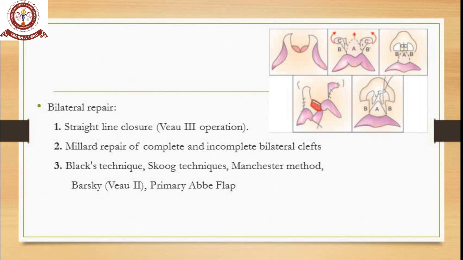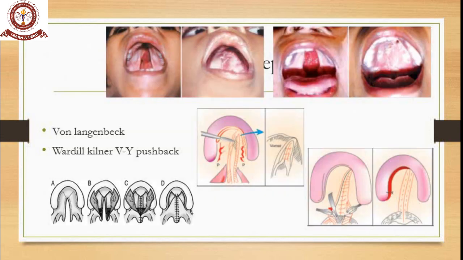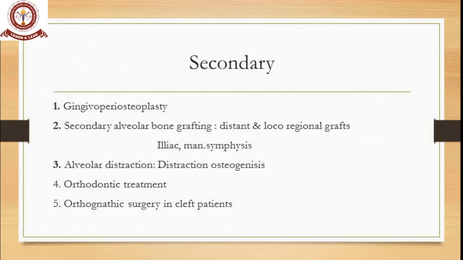And the other techniques are Black's technique, Stokes technique, Manchester method, Braski. That is nothing but used to primary Abbe-Estlander or Abbe flap, nothing but T. Then comes Langenbeck, Veau-Wardill-Kilner pushback, all the things. So the secondary thing is our gingiva, that's nothing but clefts of the alveolus.